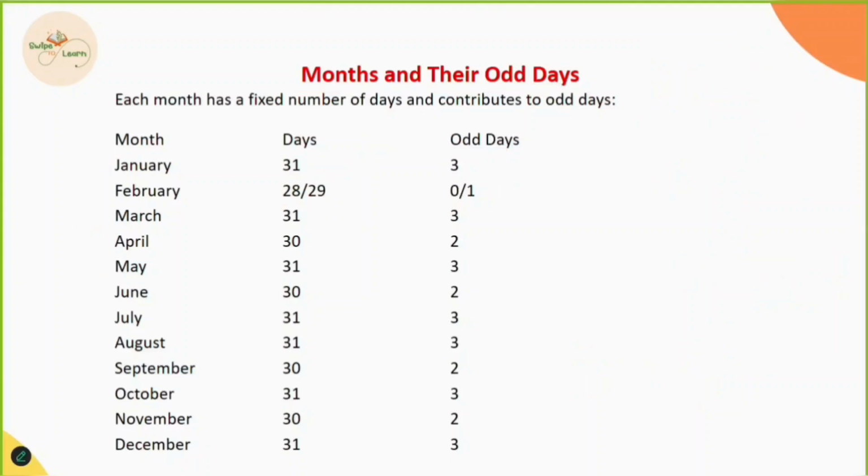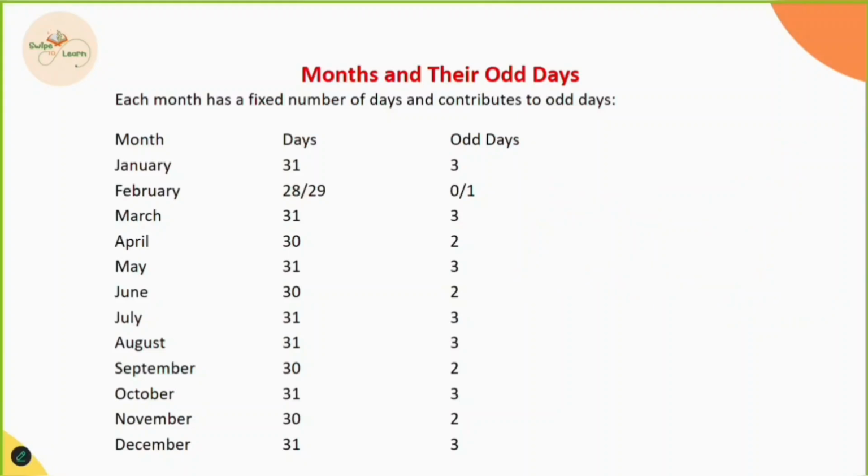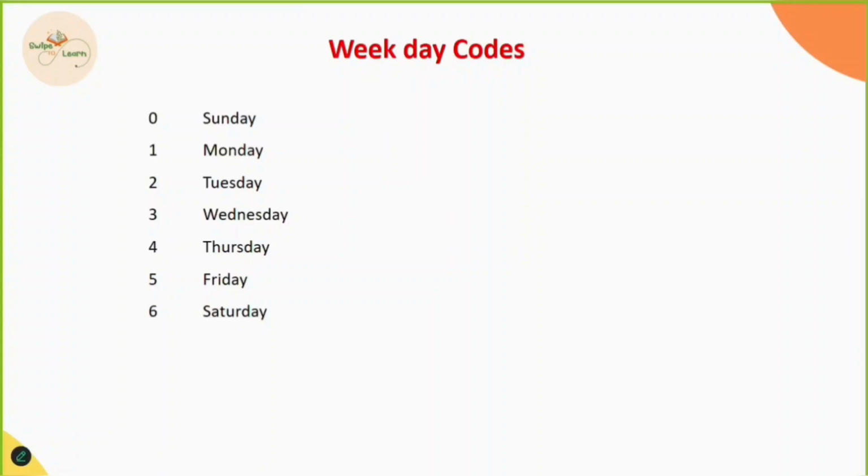See, just remember that for a month which has 31 days, we have odd days as 3. For a month which has 30 days, we get the odd days as 2. This is a simple trick you have to remember. Moving next. Weekday codes. See, for every week we have a special code.